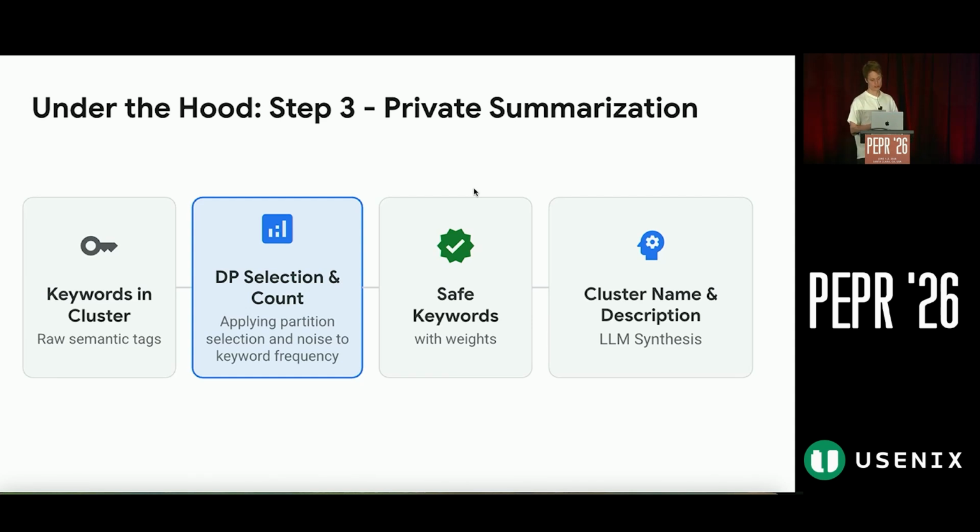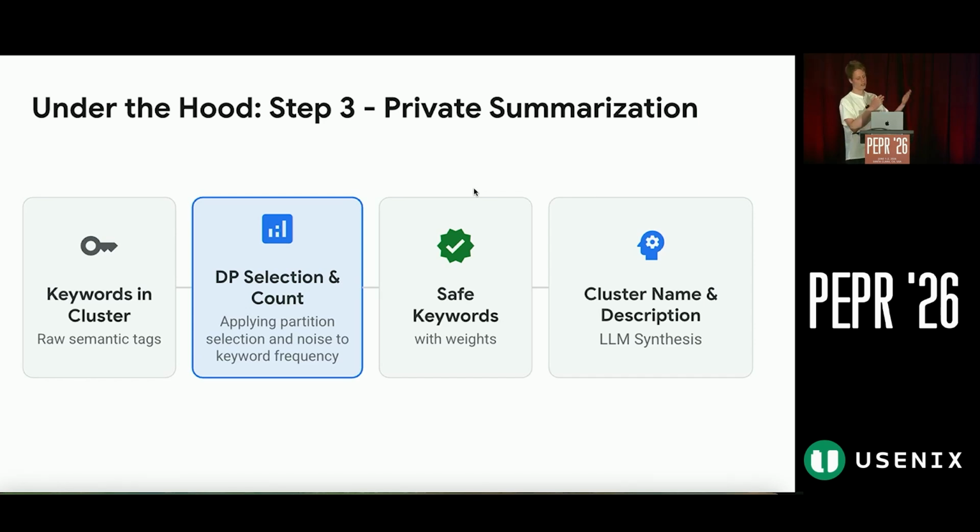Then we do the third step. We have grouped the examples into clusters, and in each cluster, examples have keywords. Then we can do differentially private partition selection on these keywords and count them in a differentially private way. That way, we get safe keywords with relative weights. Next, we query the Urania LLM again, asking it: here are the keywords with their relative weights, could you come up with a name and description of this cluster?